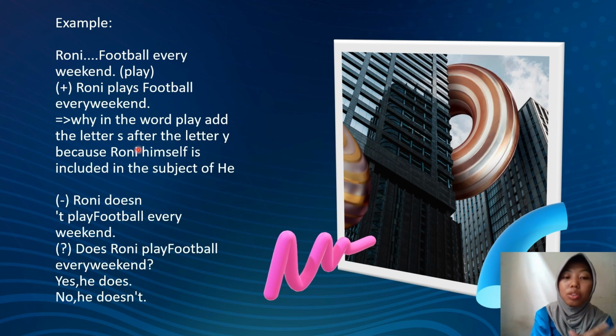Because Ronnie is included in the subject he. In the negative sentence: Ronnie doesn't play football every weekend, because Ronnie is he, so he uses does, not do. If you use an interrogative sentence, does comes first. Does Ronnie play football every weekend? Yes, he does, or no, he doesn't.